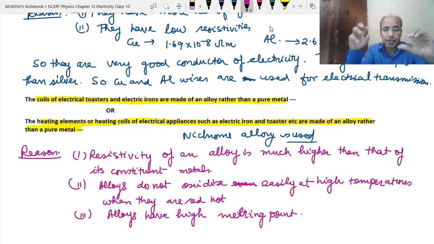Normally we use the nichrome alloy, and the resistivity of nichrome is around 100 times more than the resistivity of copper. So when the resistivity is more, the resistance will be more, so it will produce more heat. Second, when pure metals are at very high temperature, they react with the oxygen of the atmosphere, but alloys like nichrome do not oxidize. So their durability is more, and they have a high melting point, so they do not melt very easily. Clear? So these are the reasons that electrical toasters, electric irons or any electrical heating element are made of an alloy like nichrome.